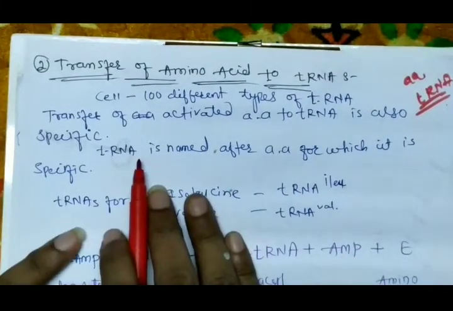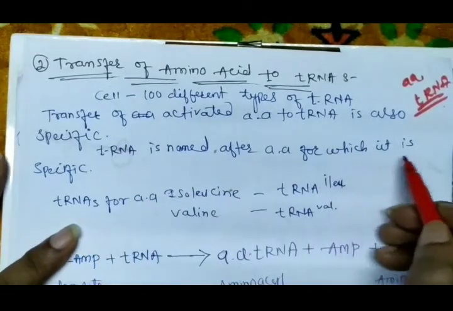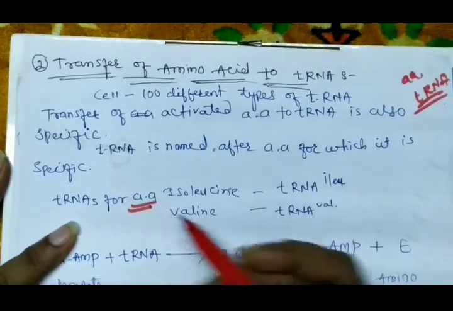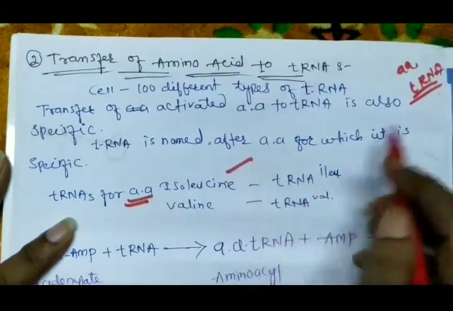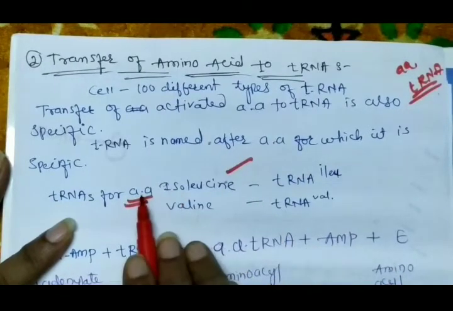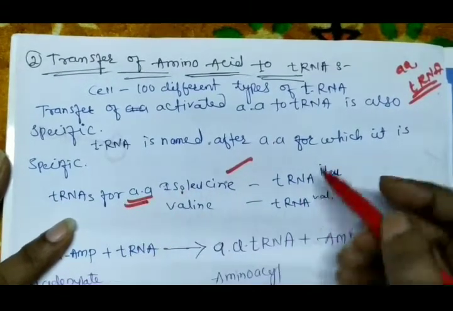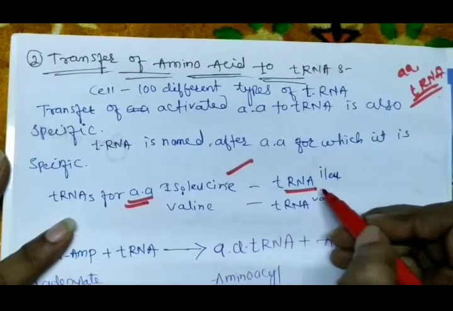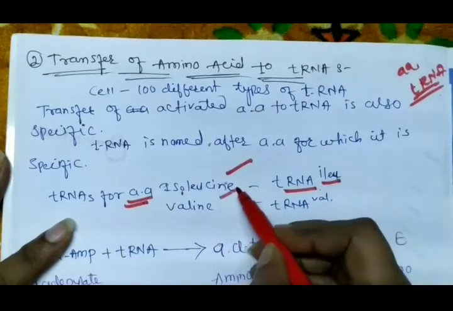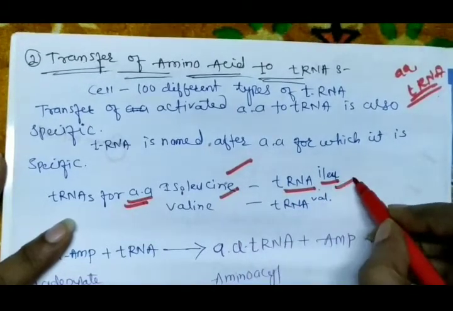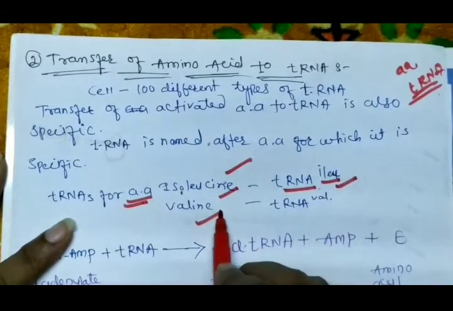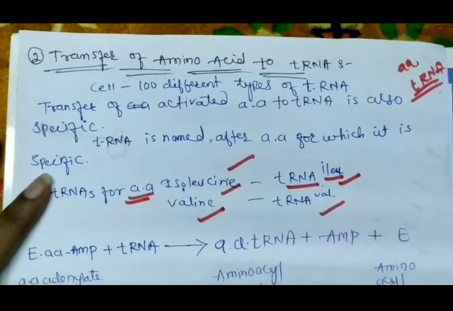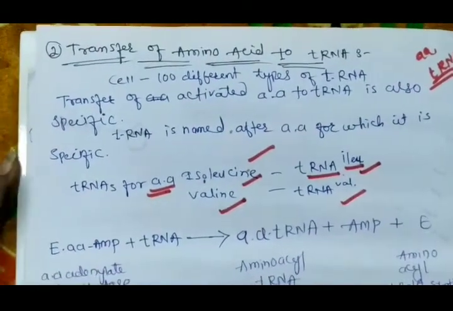Now a tRNA is named after the amino acid for which it is specific. See, for example, the amino acid isoleucine is present. For this isoleucine amino acid, a specific tRNA is present, which is labeled as tRNA ILU, isoleucine. A specific amino acid only binds to its specific tRNA. The specific valine amino acid only binds to the tRNA valine. Understand, all of you? Now how do they bind to the activated amino acid?